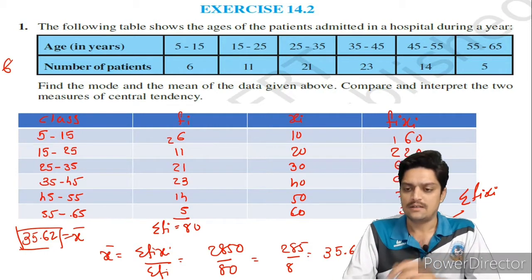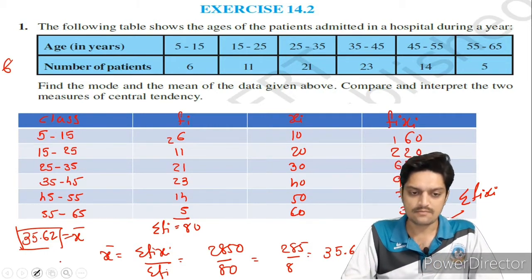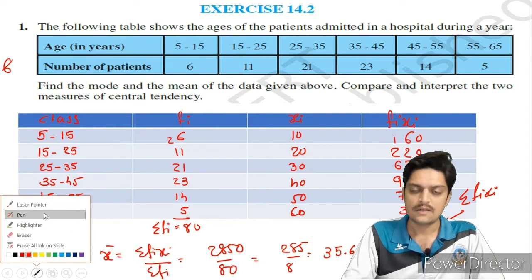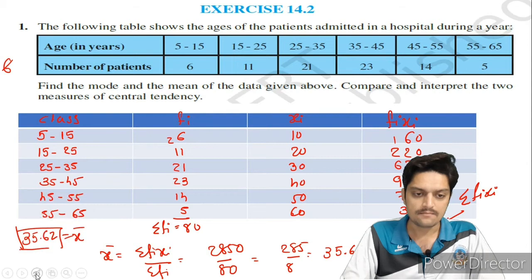Now next one is, because we have to calculate mode also, then mode. Okay, first I will write down the formula here. Let me write here.